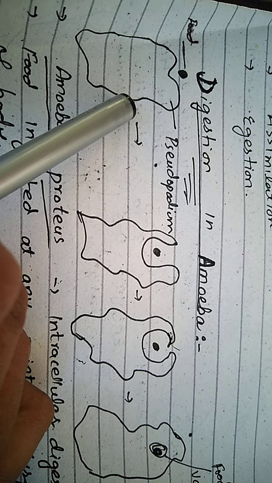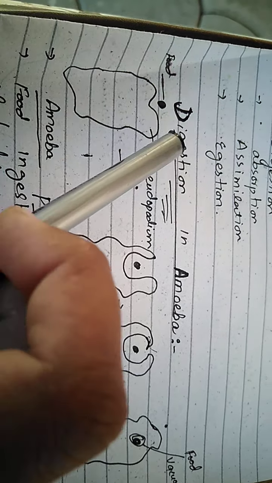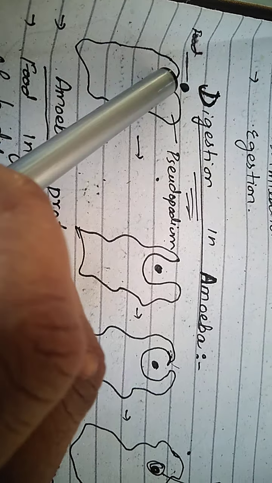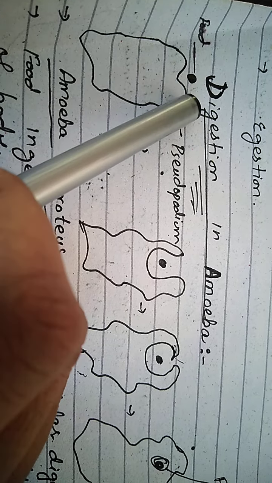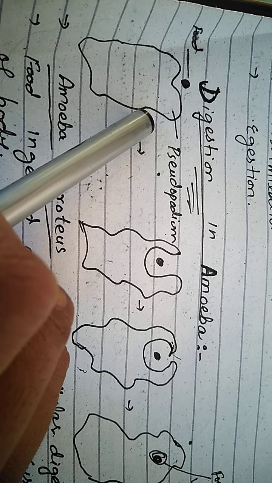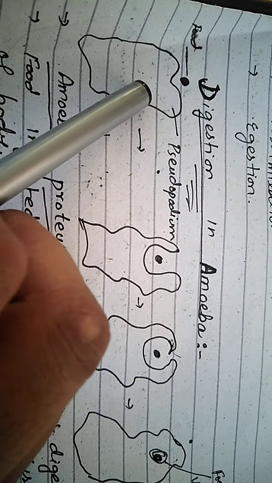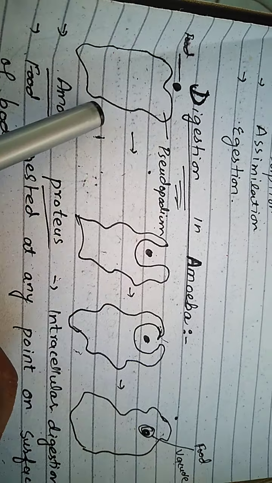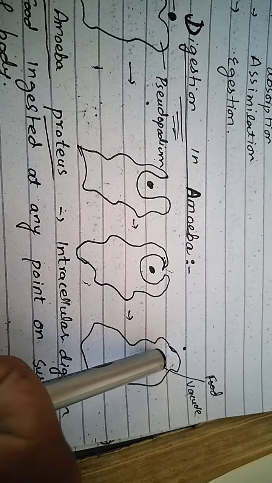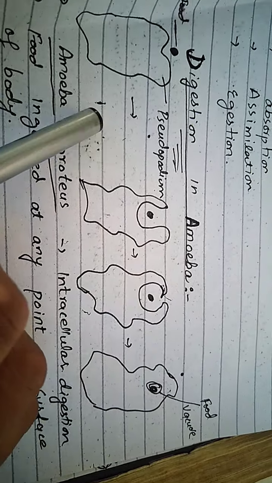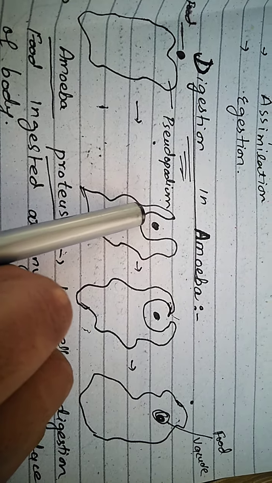Now, how does ingestion occur in amoeba? When the food particle comes in contact with the amoeba, here you can see that amoeba doesn't have any specific shape. These are the cytoplasmic extensions of the amoeba, and these are known as pseudopodia. When the food particle comes in contact with the amoeba, these pseudopodia encircle the food particle and the food vacuole is formed.